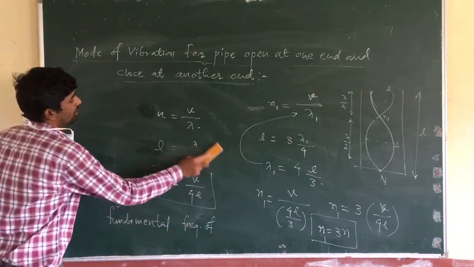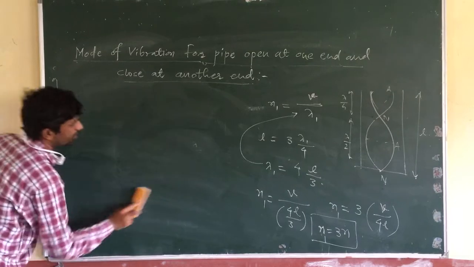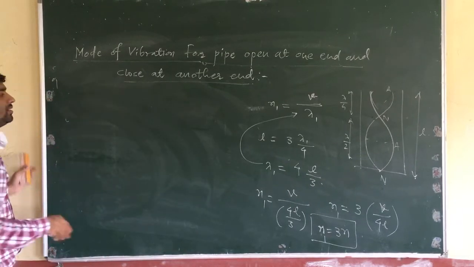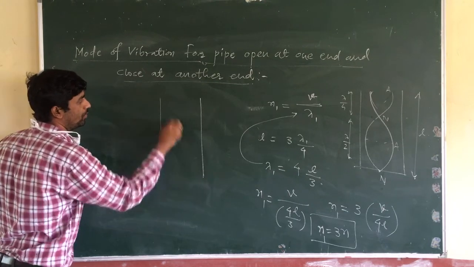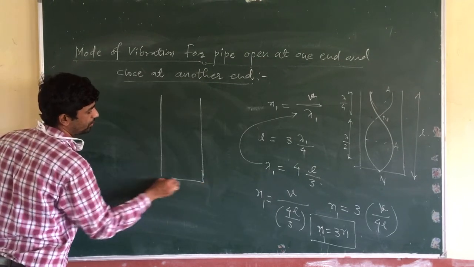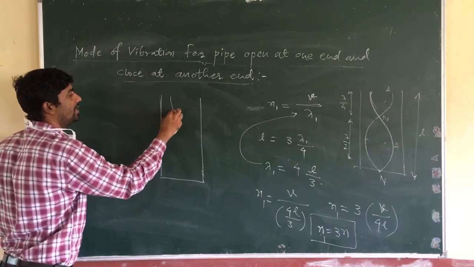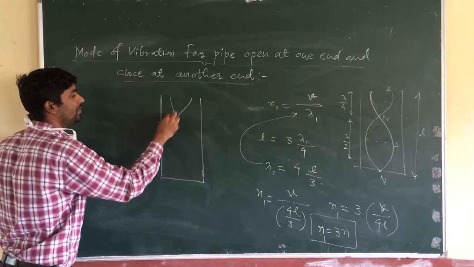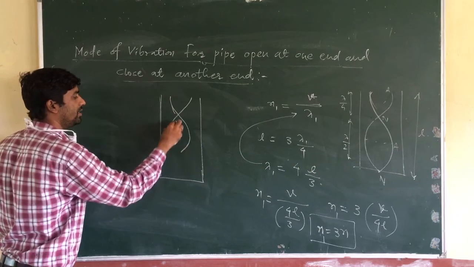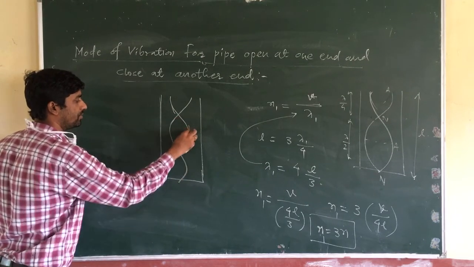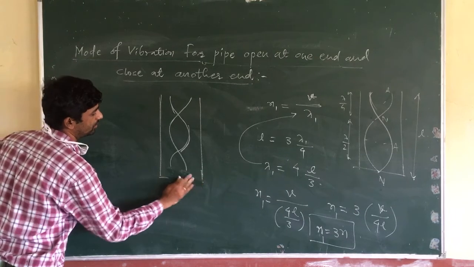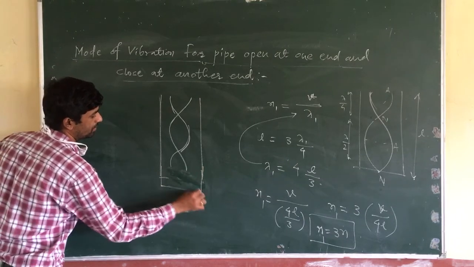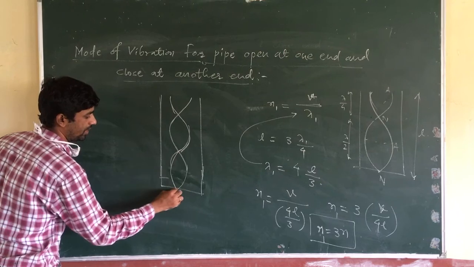Now what is the next possible mode of vibration? The pipe is open at one end and closed at another end. There is an antinode, and in between there are two loops. Here you increase the length of the pipe, so it will look like this.